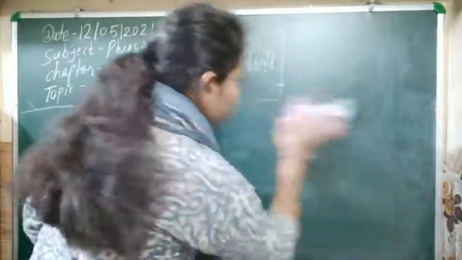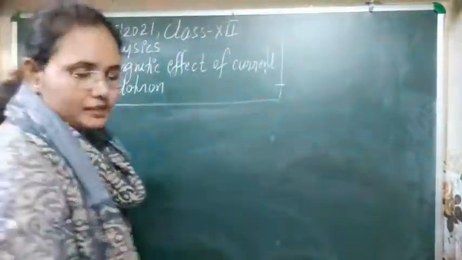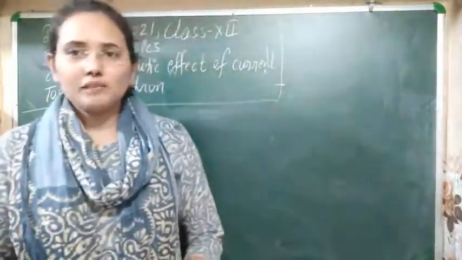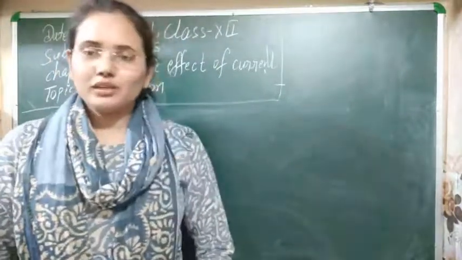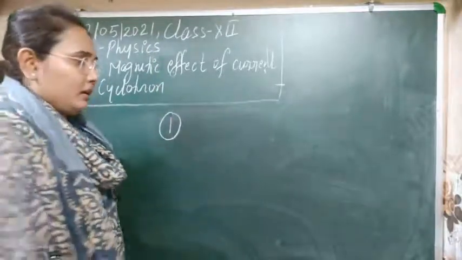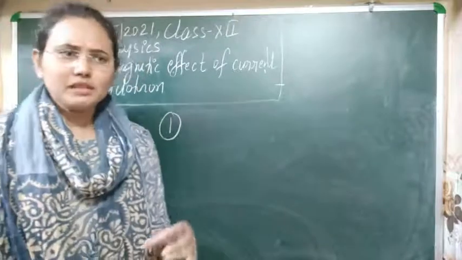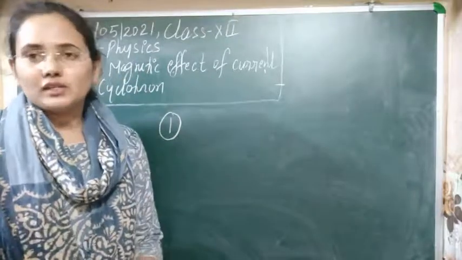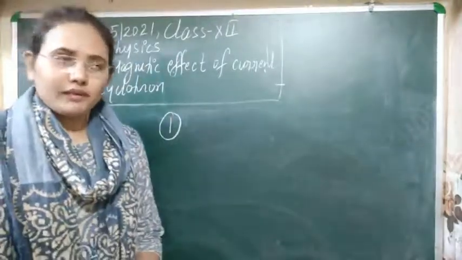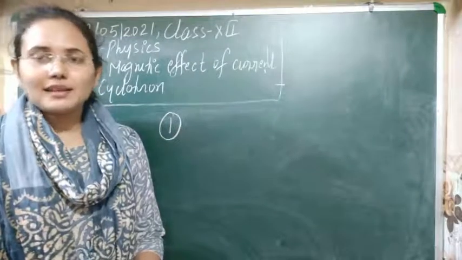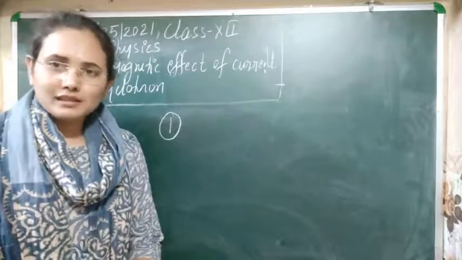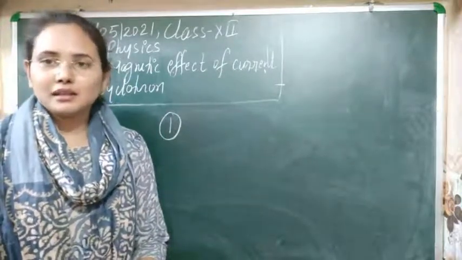So I think the cyclotron and its working are now clear. Let's see what the limitations of the cyclotron are. There are some limitations where we cannot utilize this process. The first limitation is that we cannot provide a large velocity to the particle here, because as the velocity of the particle increases, its mass also increases, and that is the concept of Einstein's special theory of relativity.